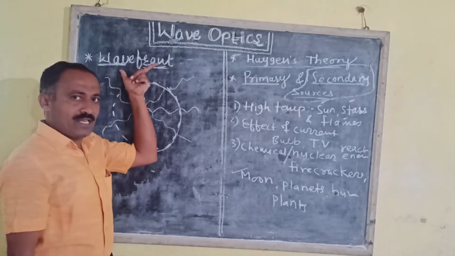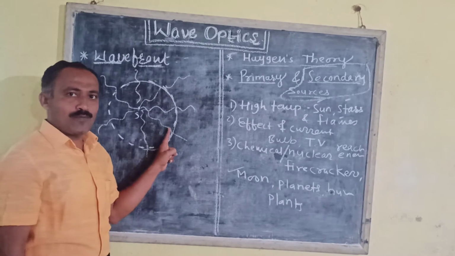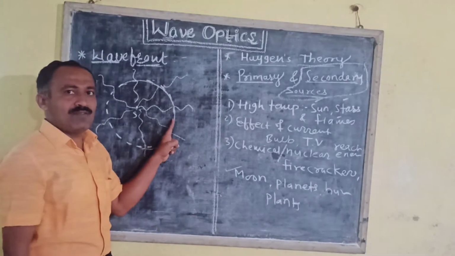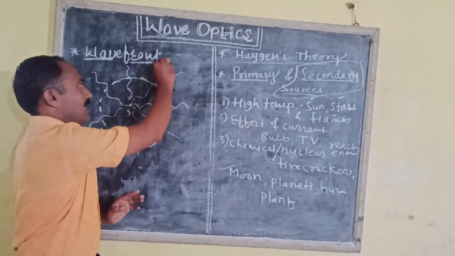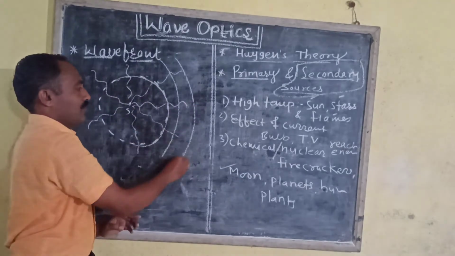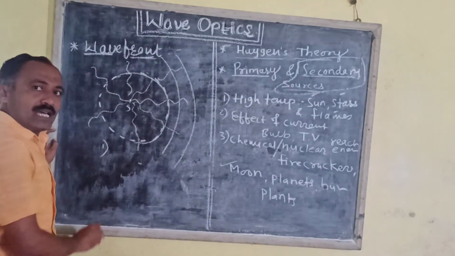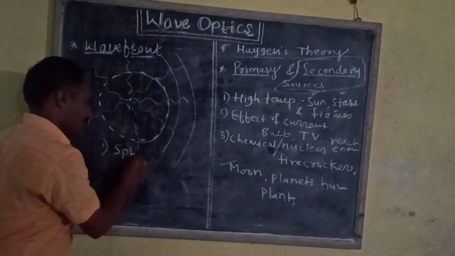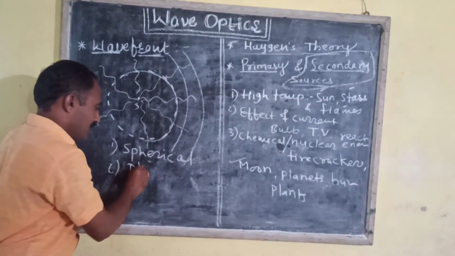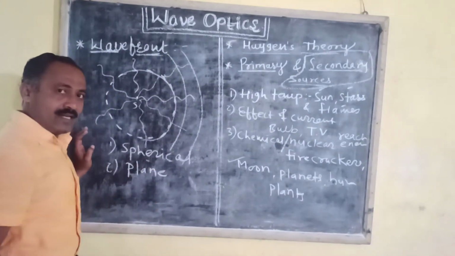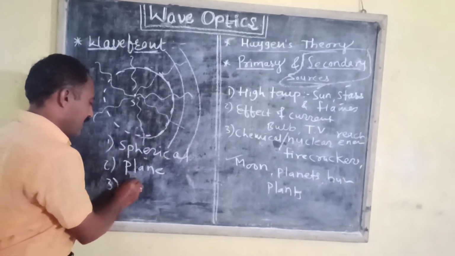Means we can define wavefront as the locus of all the points of the medium which are in the same phase at a given instant. We can draw a number of wavefronts. Now the wavefronts are of three types: number one, spherical wavefront, second, plane wavefront, and third, cylindrical wavefront.